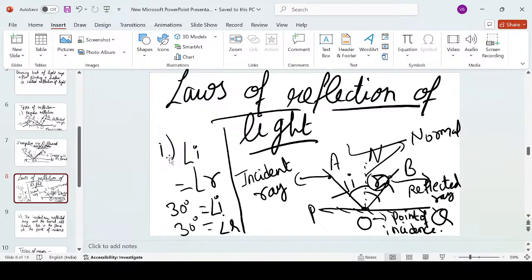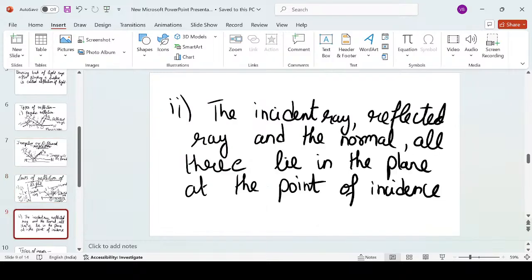Clear? Whatever may be the value of the angle of incidence, the same will be the value of the angle of reflection. No matter whether the reflection is occurring from a plane surface or a rough surface, a solid surface or a soft surface, a hard surface or a liquid surface, this law is always applicable. Clear? Now comes the second law. The second law says that the incident ray, reflected ray, and the normal, all three lie in the same plane at the point of incidence.